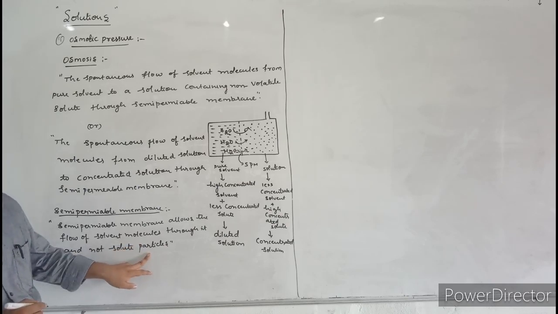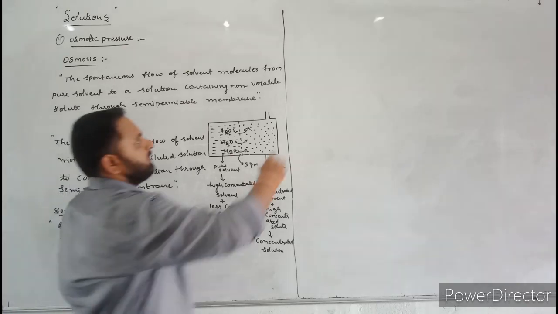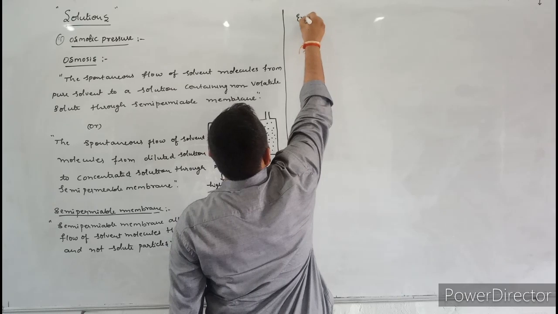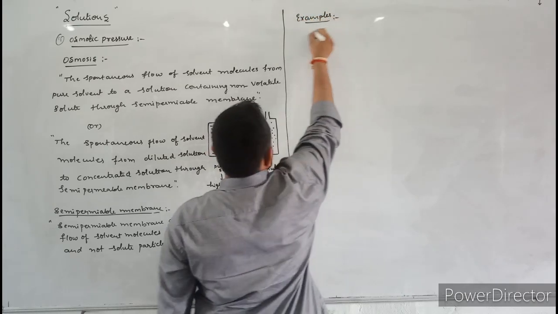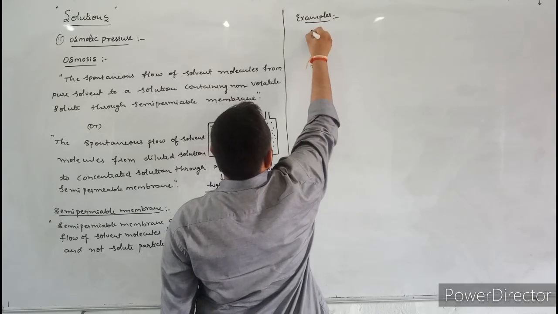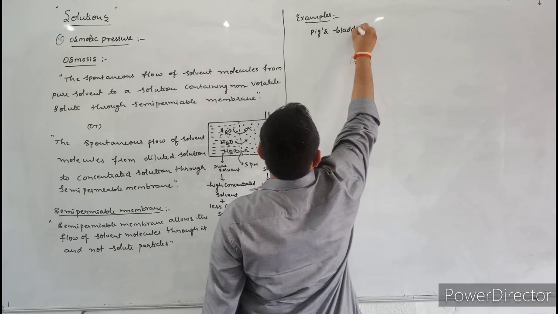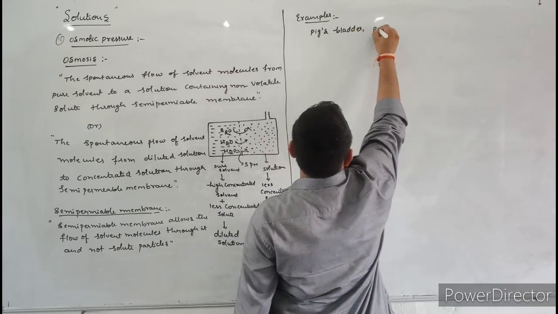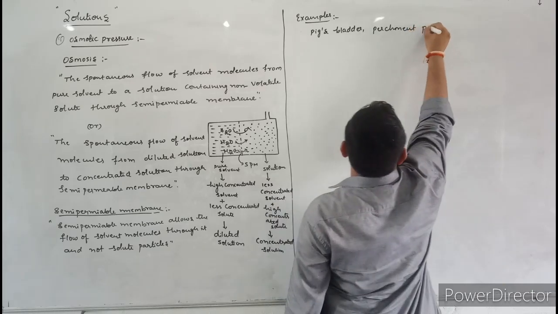And let us discuss examples for semi-permeable membrane. Here I will write examples: pig's bladder. Next, parchment paper.